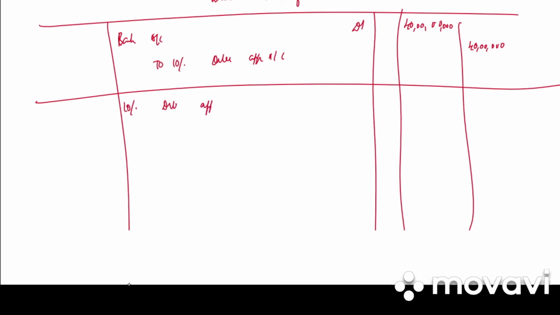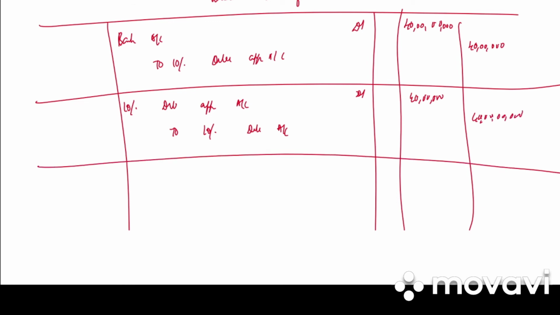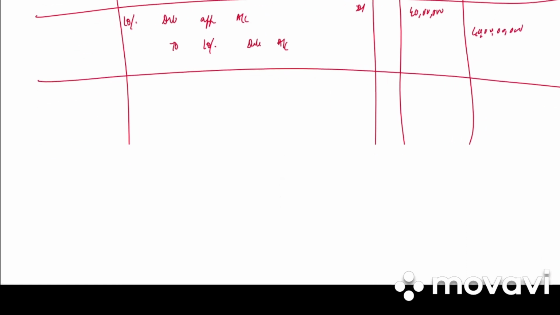Next it is 10% debenture application account debited to 10% debenture account. Same amount, 40 crore debit, 40 crore credit. Write the narration. Application money transferred to debenture account. Next we have 10% debenture allotment account debited to 10% debenture account and securities premium reserve account.